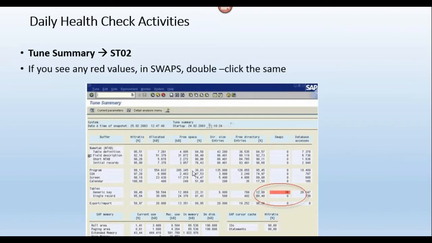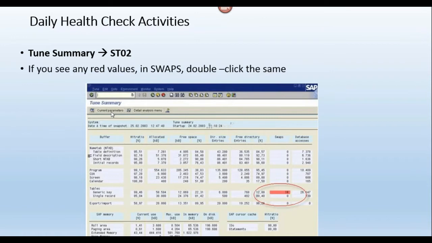In ST02, what we need to observe? The hit ratio and the swaps, right? And every buffer, these are the different types of buffers. Every buffer will have some parameter names. These are the parameter names.